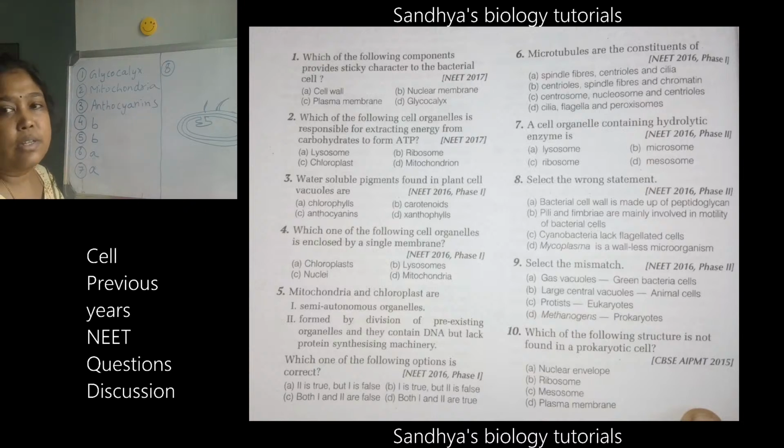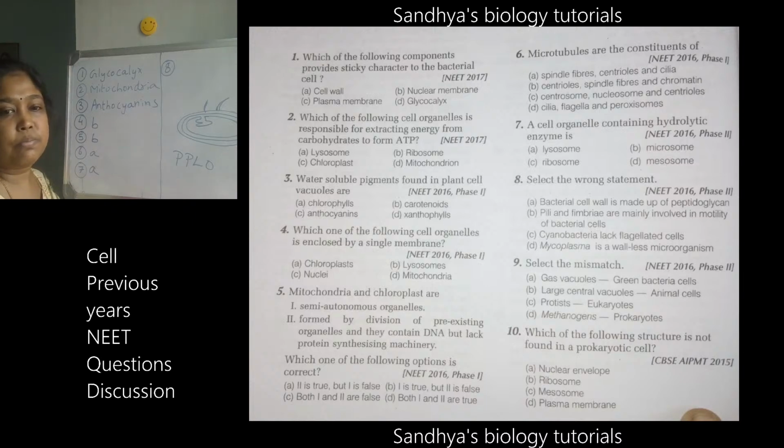And cyanobacteria lack flagellated cells. Cyanobacteria is nothing but blue-green algae. So blue-green algae, whether they require the flagella or not, algae it is. And then mycoplasma is a wall-less microorganism. Mycoplasma is nothing but pleuropneumonia-like organism, PPLO, which is the smallest bacteria or the organism. So what is the answer? Which is the wrong statement? Eighth one.